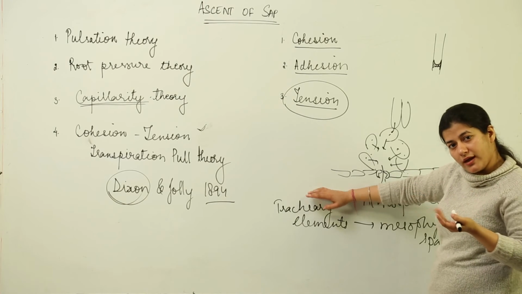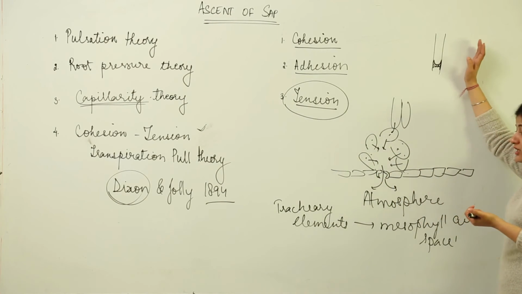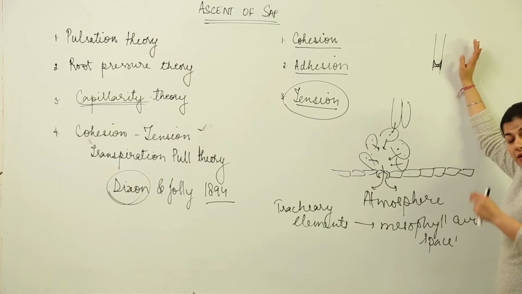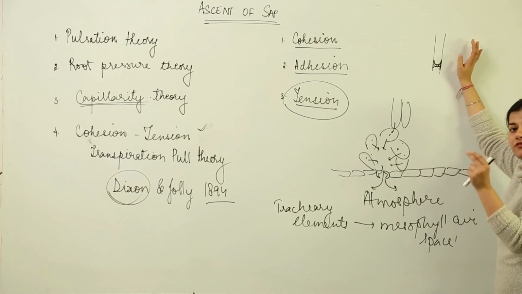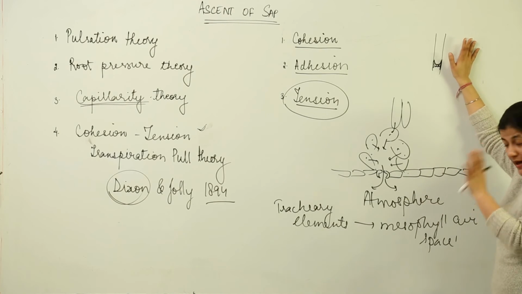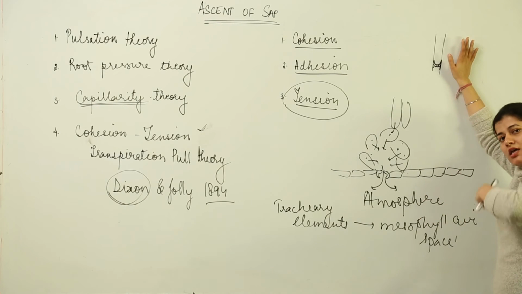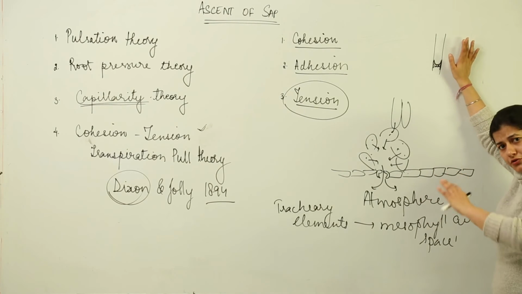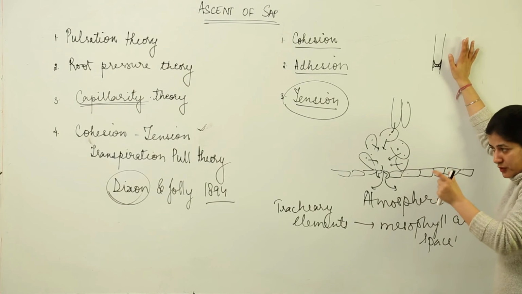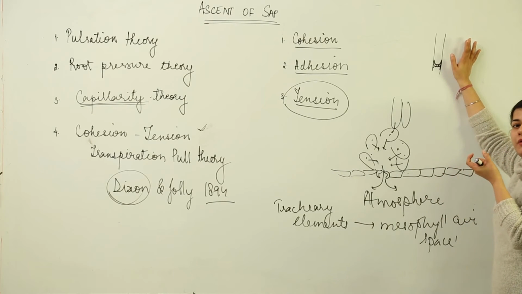taken up from the soil and given to the uppermost region of the leaf, okay, because of a tension and a negative pull that is being created by the process of transpiration that is continuously going on. Due to the radiant energy, the tension pull enables the water to be carried out.